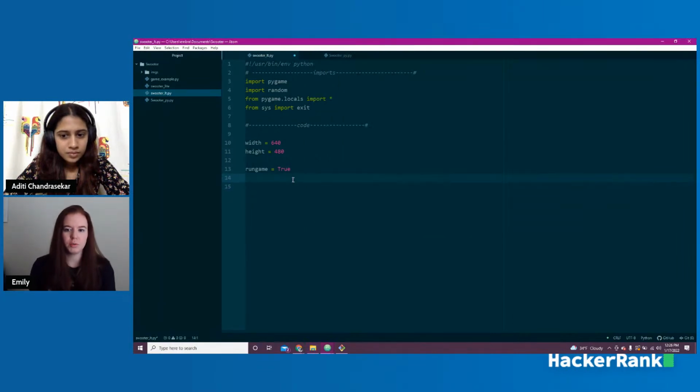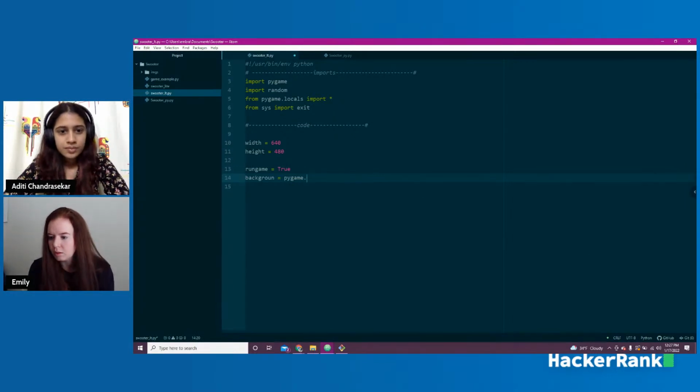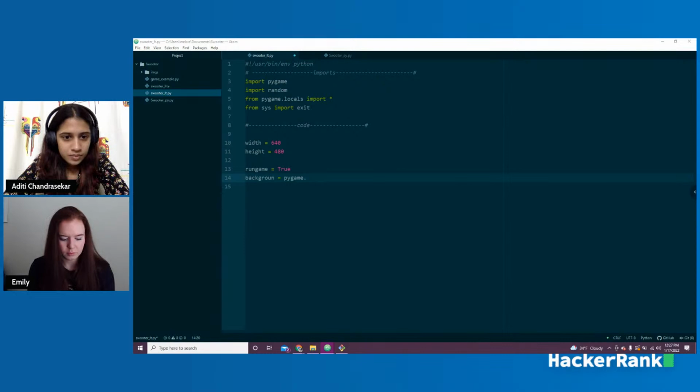Okay. The first thing we're going to do is fill in that background. So we're going to say background equals Pygame. Can I type? Maybe. Dot. I'm actually going to copy this one so that I get the right address.